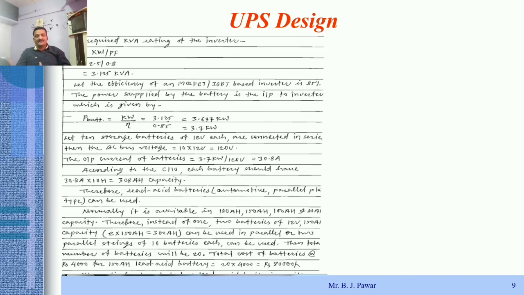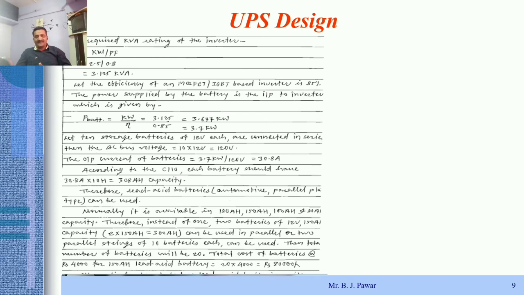Now previously we discussed the C rate, the discharge or charging rate of a battery. So according to C by 10, each battery should have 30.8 ampere into 10 hours, that is equal to 308 Ah capacity, as per the current requirement.